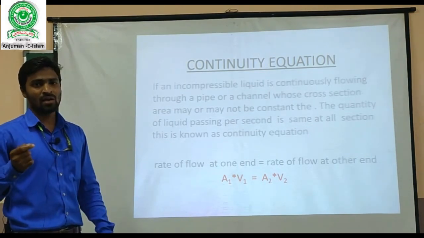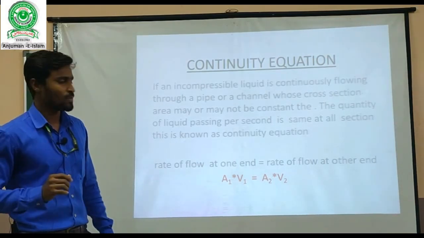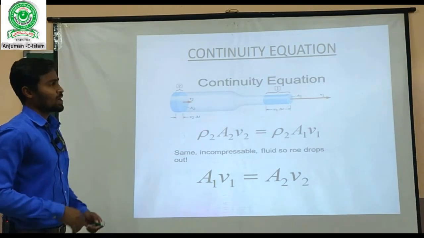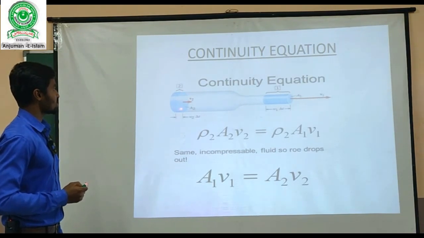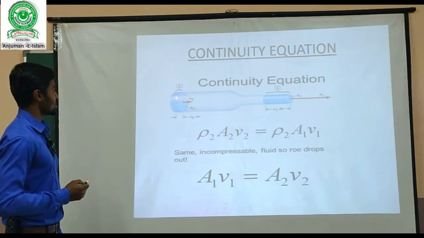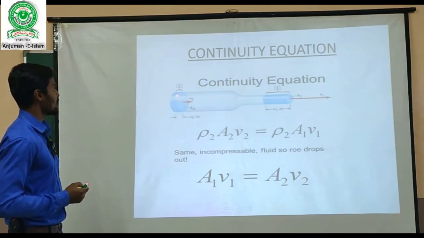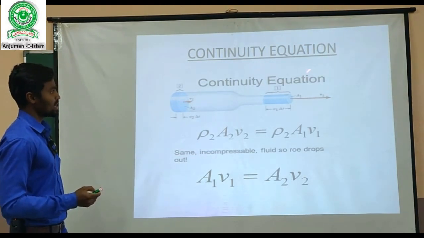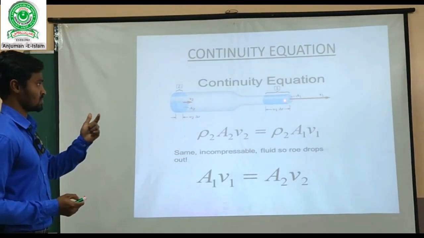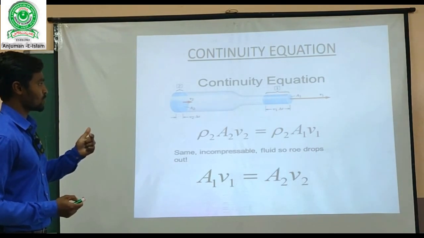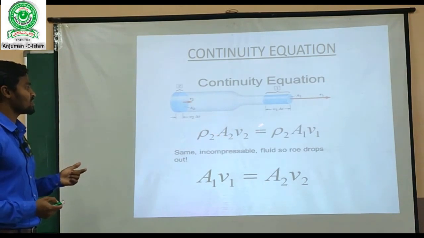So mathematically we can define it as A1 V1 is equal to A2 V2, that is nothing but Q1 is equal to Q2. Move on to the next slide. This is the continuity equation, in which this is the pipe in which fluid is flowing. It has some velocity and is flowing through some area. Totally this is the rate of discharge, Q1. Here is the other end, which also has some area and velocity, and this is Q2. Since the same fluid is flowing in the pipe, we are neglecting the density of that fluid.